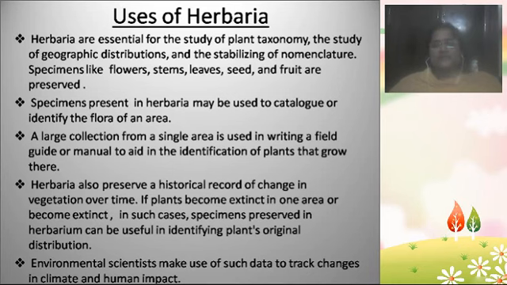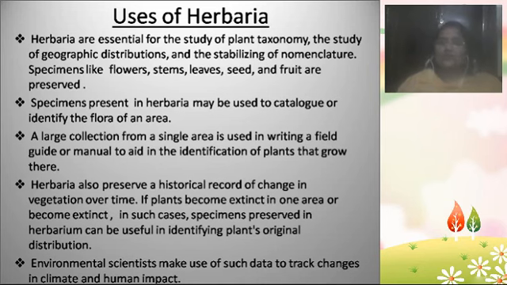They identify the changes in the plants which live in the current era, and the plants which used to live 5000 years back, 10,000 years back, or 500 years back. So they track the differences in the plants: how the plants used to live in different climatic conditions then, and how the plants are surviving, resisting and adapting to the climatic changes now.